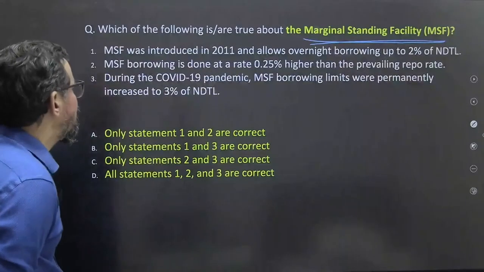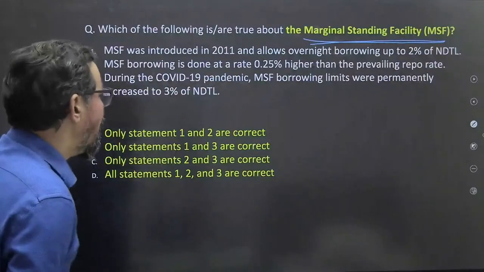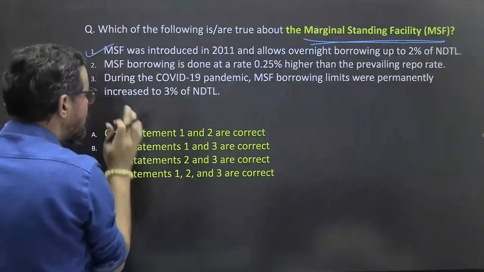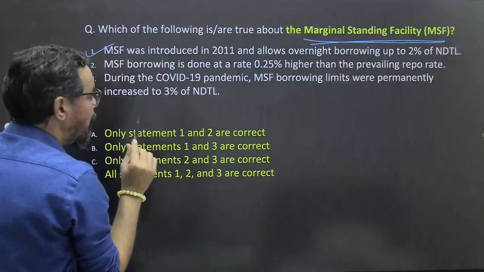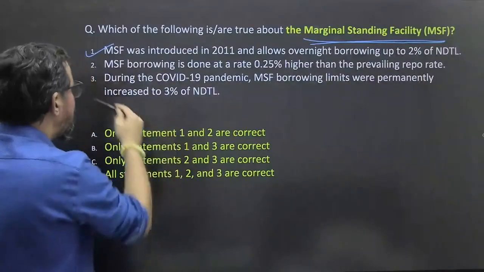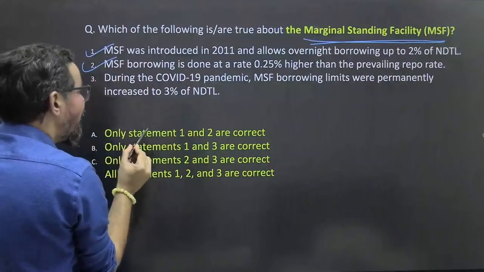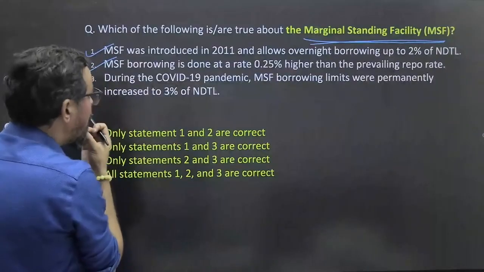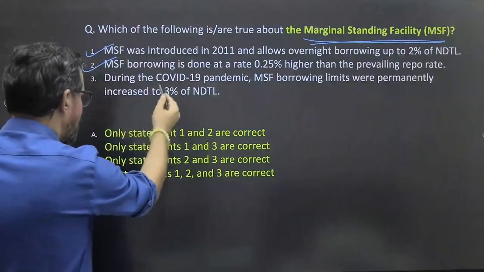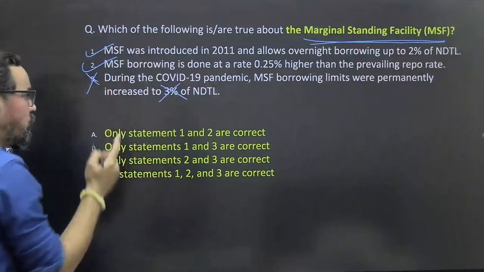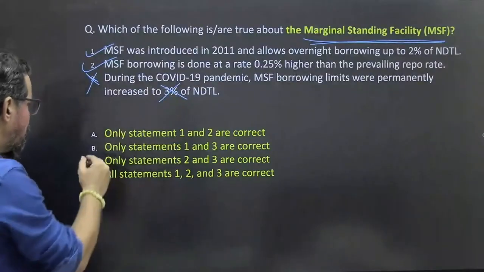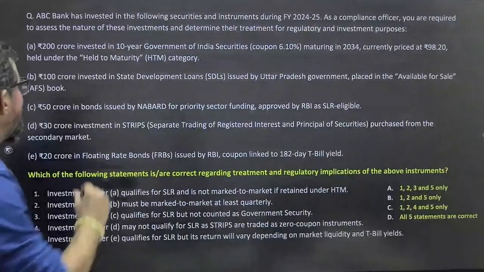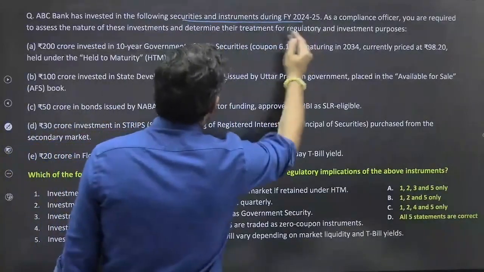So MSF was introduced in 2011, allowing overnight borrowings up to 2% of NDTL. MSF borrowing is done at the rate of 2.25% higher than the repo rate. During the COVID-19 pandemic, MSF borrowing limits were permanently increased. No, it was during the COVID period only. It is not a permanent thing. So A will be the right answer for this one. Next one.